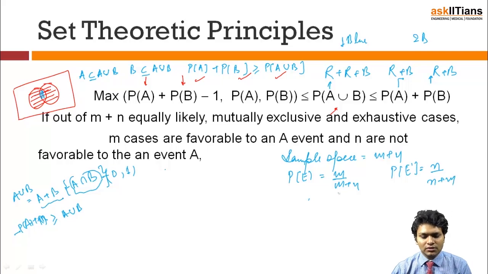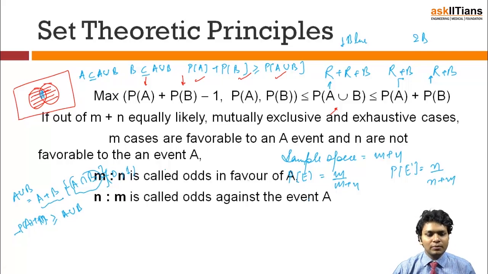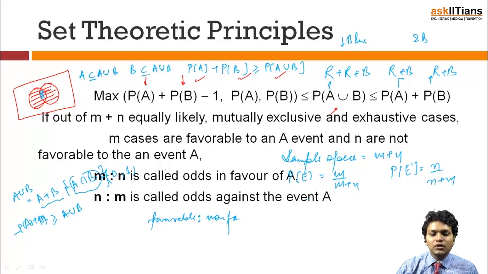If I have understood this, there are two very famous terms. M is to N is called odds in favor of A, when you show the favorable thing in the numerator, favorable is to non-favorable. So the first thing we call the favorable, and if M is the total number of favorable cases, M is to N will be called odds in favor of any event A, and N is to M will be called odds against any event A.